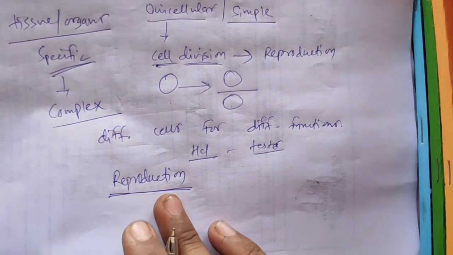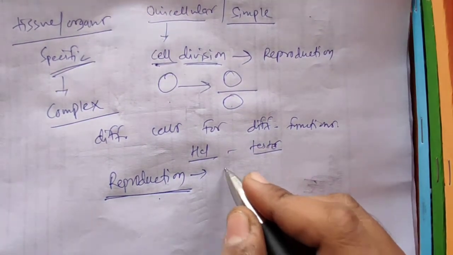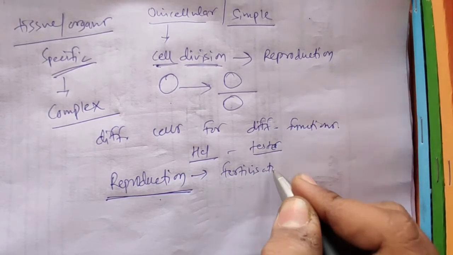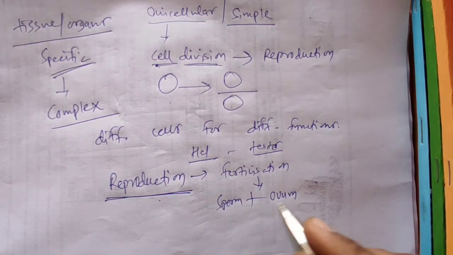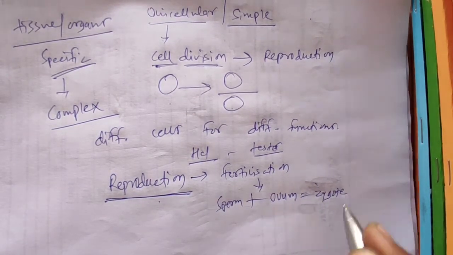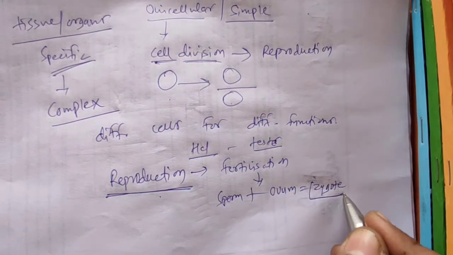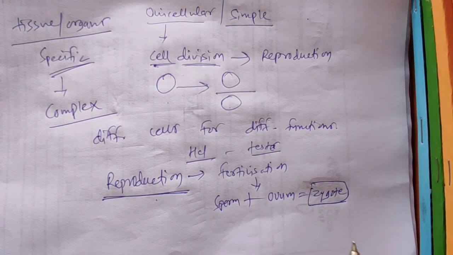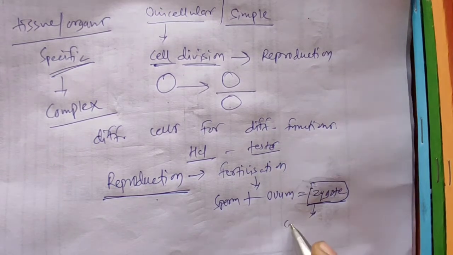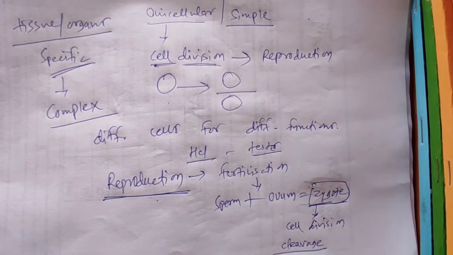These are specialized to do reproduction. In reproduction, a process called fertilization, which we will study, sperm plus ovum get fused together to form a single cell called a zygote, from which all of us are made. Every human being is developed from a single cell, which is the zygote. When the zygote is made, it does cell division, which is called cleavage, which we also study later.